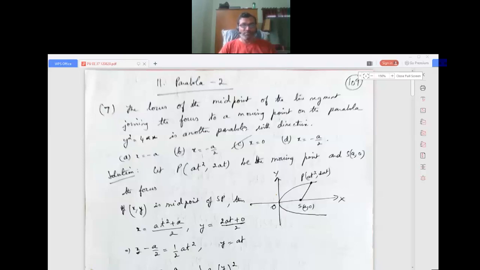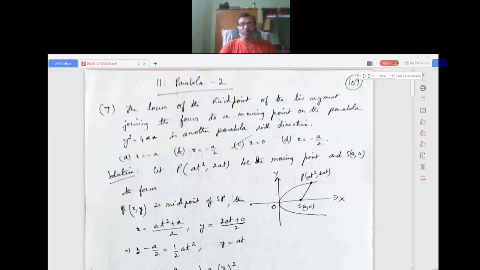Now question number 7, 6 questions are solved in the first session. The locus of the midpoint of the line segment joining the focus to a moving point on the parabola, so any point on the parabola. See, this word locus has come again and again: the path traced by the moving point under certain geometrical condition.